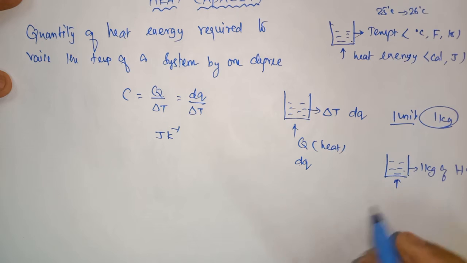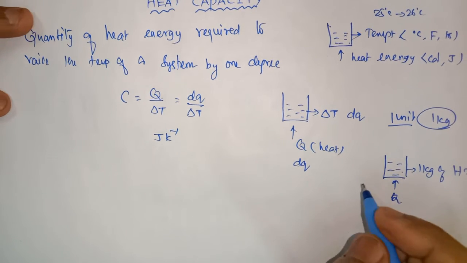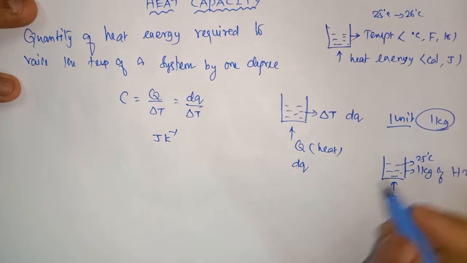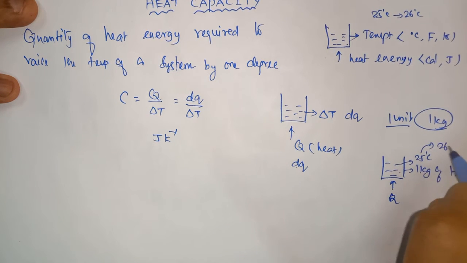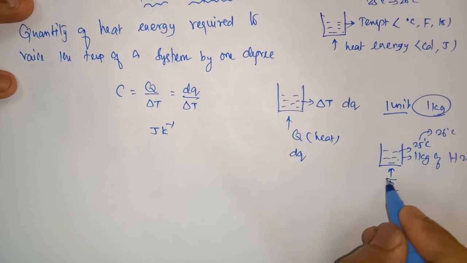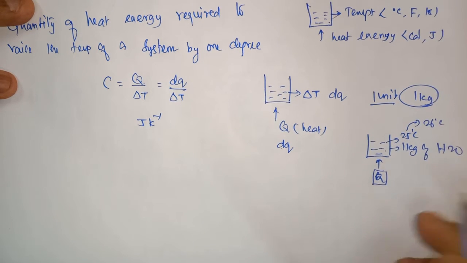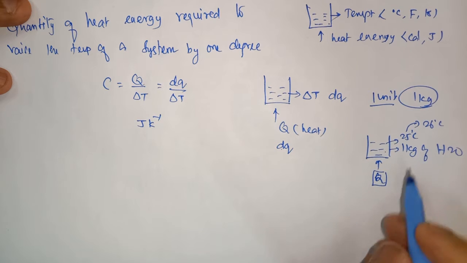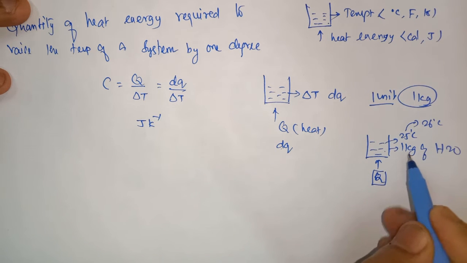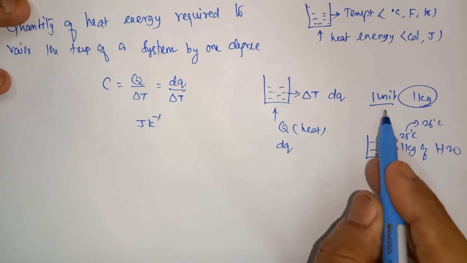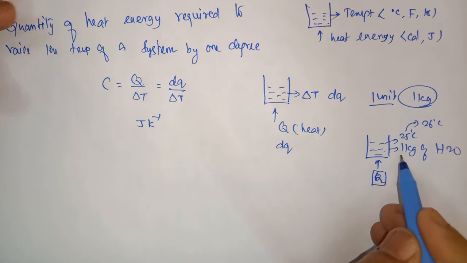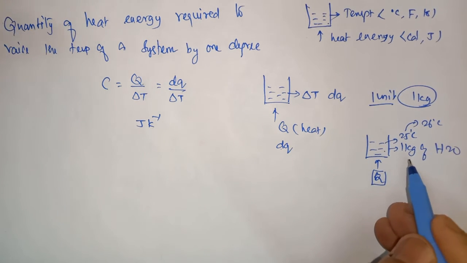I heat it, giving a certain amount of energy. Assume the initial temperature is 25 degrees Celsius and I want to increase it to 26 degrees Celsius. How much heat energy do I give? That is called the specific heat of water, or specific heat capacity of water, because I am mentioning the quantity 1 kg, which is called 1 unit mass. The 1 unit mass may be 1 kg or 1 gram.